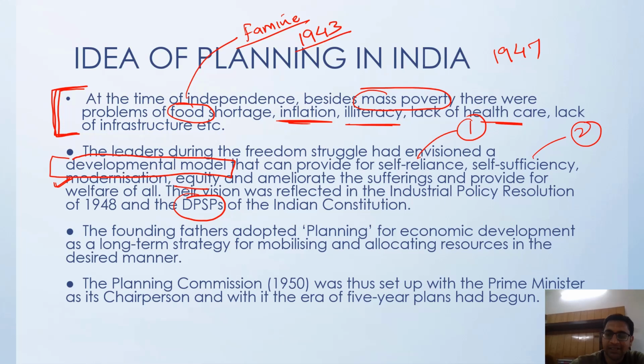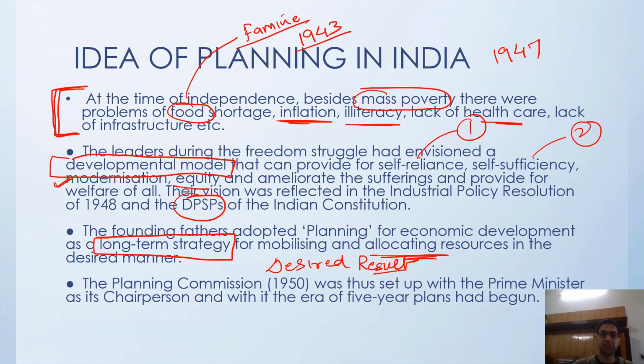We will create a year-by-year strategy, mobilizing resources and allocating them properly so that we can reach the desired result.